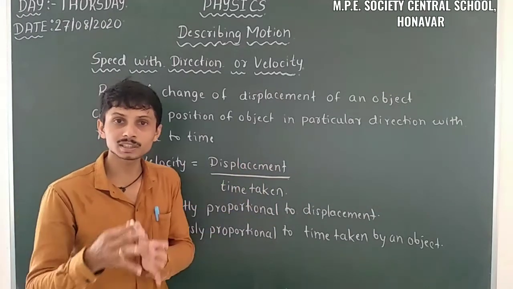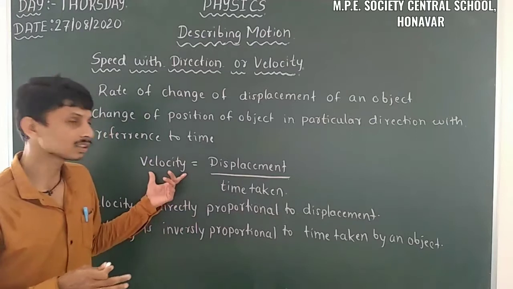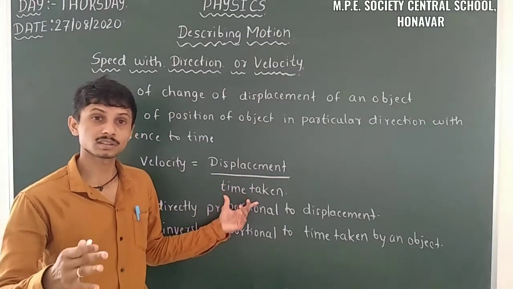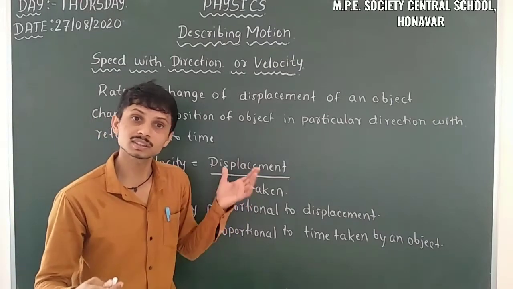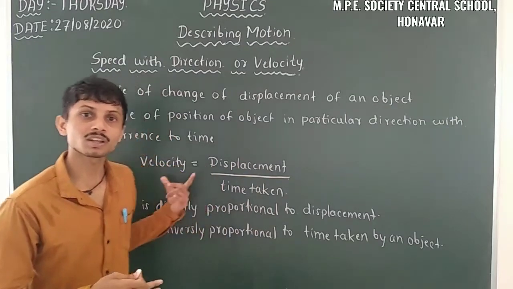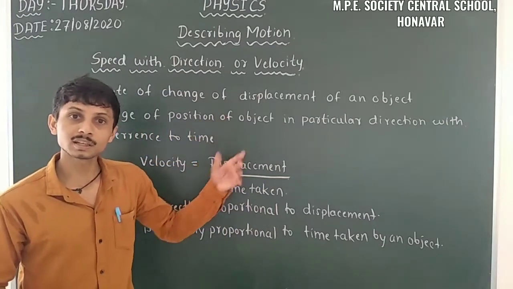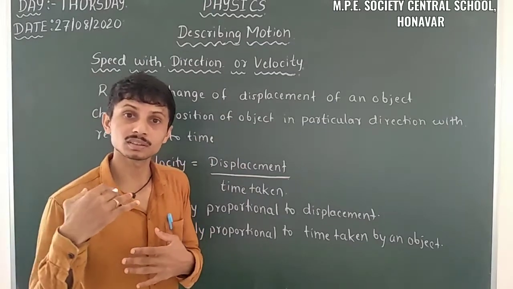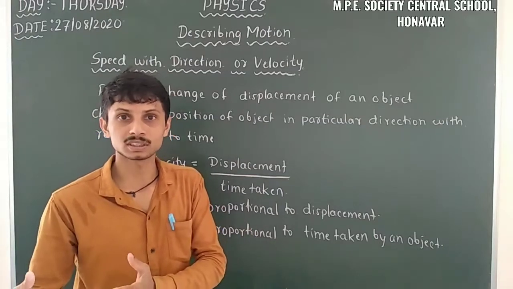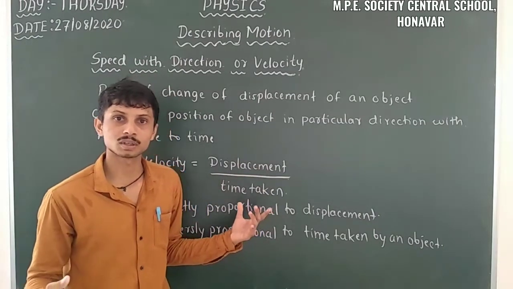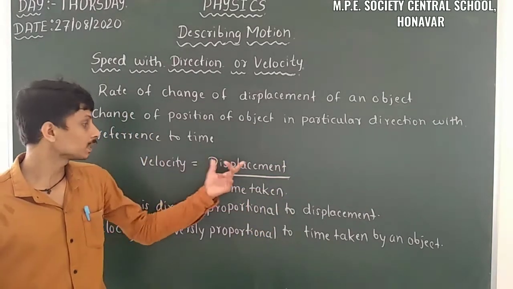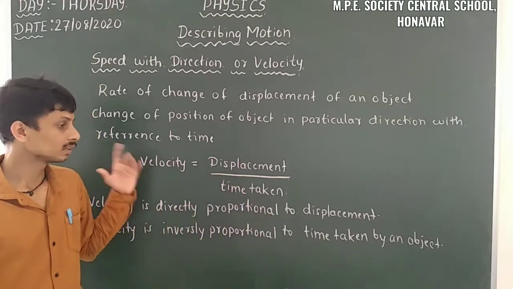When the displacement is getting smaller and smaller, velocity is also smaller. When the time taken is increased, that means it takes much time, velocity decreases. When the time taken by an object is very small, velocity increases. That means very fast. In a very small interval of time, it changes its displacement, it changes its position. So likewise, we have to describe this. So this is the relation between displacement and velocity, and time taken and velocity.